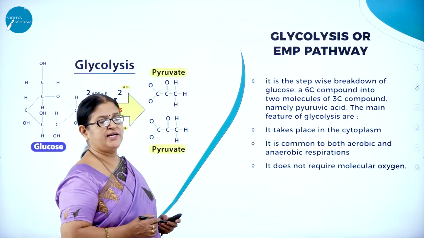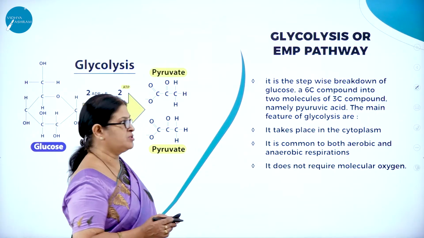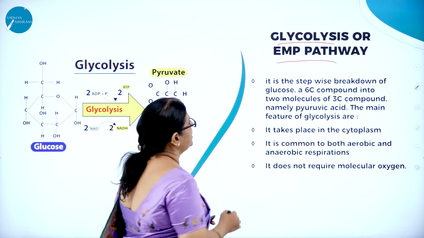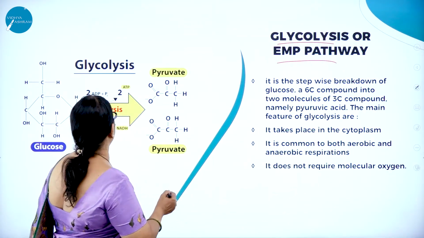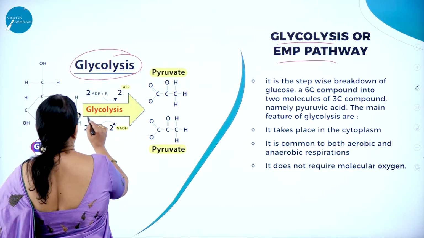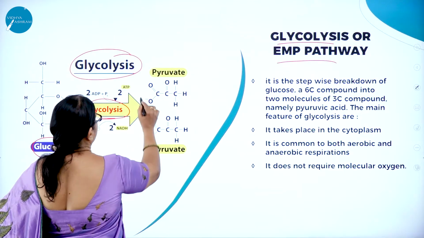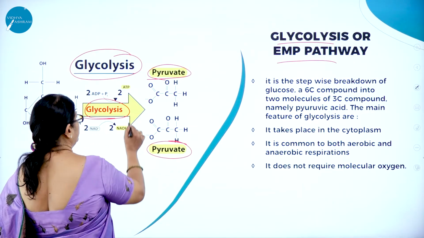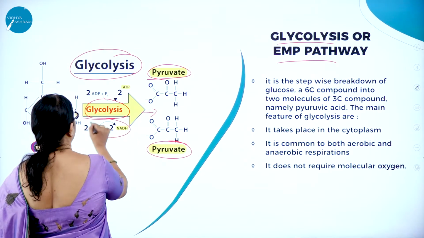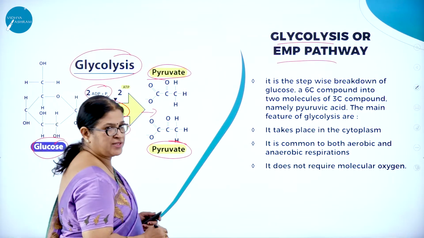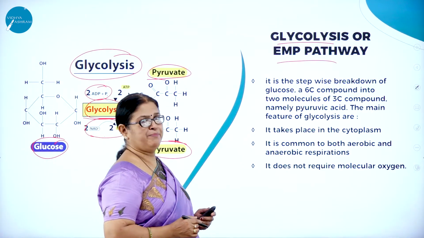Now let us understand glycolysis, which is also called the EMP pathway. EMP pathway means Embden-Meyerhof-Parnas pathway. So here you can see the steps of glycolysis. Glucose will undergo what? Glycolysis to get converted into two molecules of pyruvate. Two molecules of pyruvate here. Here you can see the energy is utilized. So this is glycolysis, or the EMP pathway.